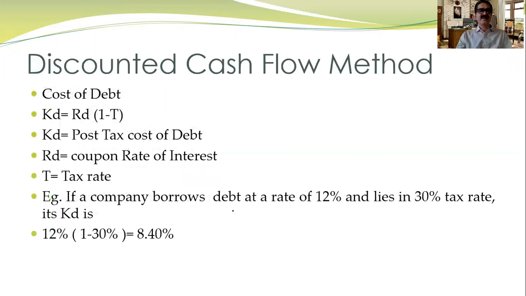Similarly, cost of debt is very simple, as we discussed. If you borrow the debt at a rate of 12% and it falls in a 30% tax rate, then we have 12% multiplied by (1 minus T), where T is the tax rate, so 8.4% is the cost of debt that we will take for the WACC.